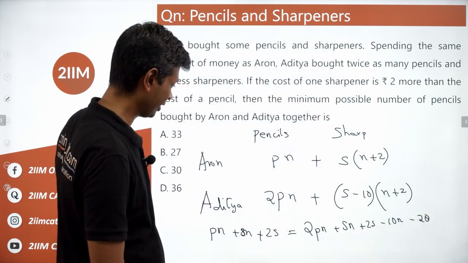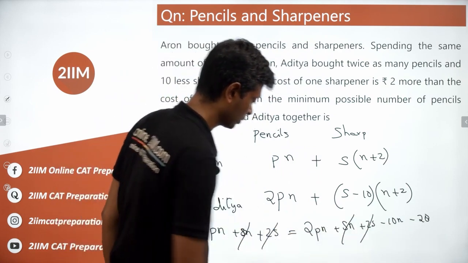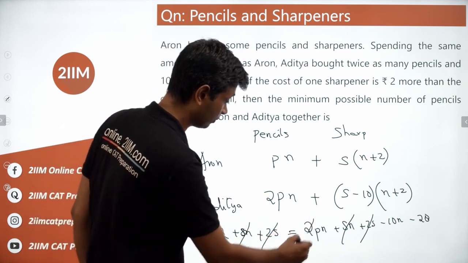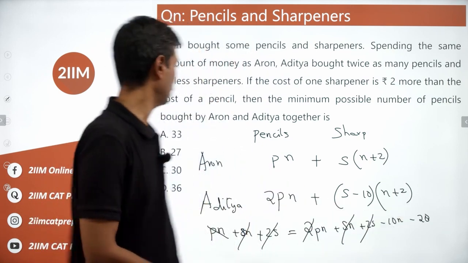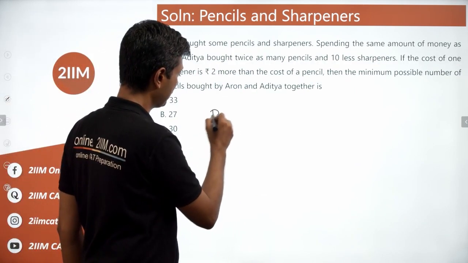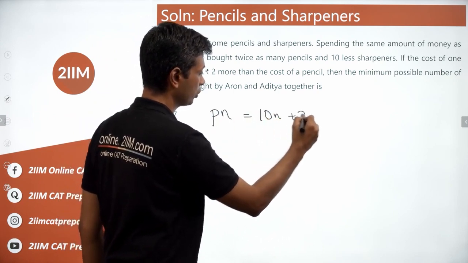So there's the Sn plus 2s which will continue to be there on both sides. There's a 2Pn here, only a Pn here, one of those we can cancel, so Pn equals 10n plus 20. Write that down. Pn equals 10n plus 20.